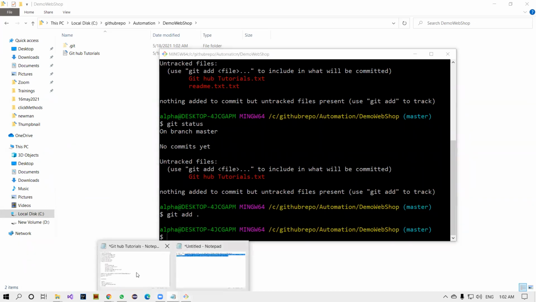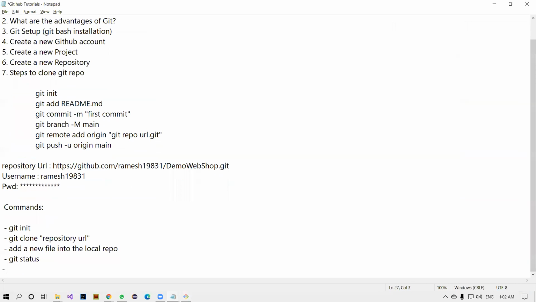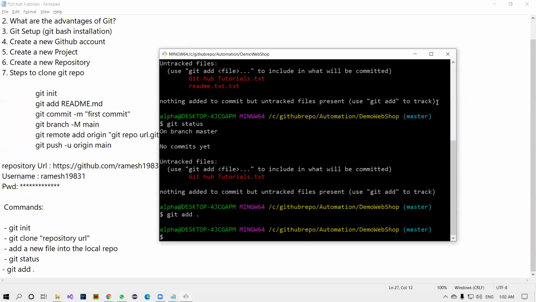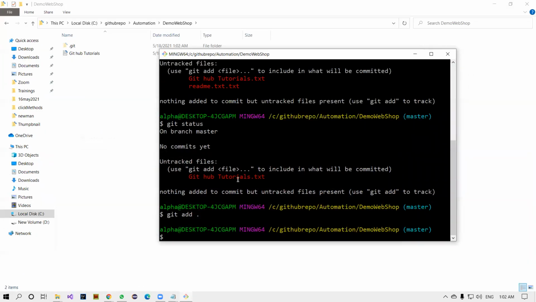Now done, sir. Git add is done. Now I'm noting my command: git add space dot. Perfect. Once this is added, it is added in the local only. Now the next thing is git commit, sir. Git commit with some message. -m is for message.